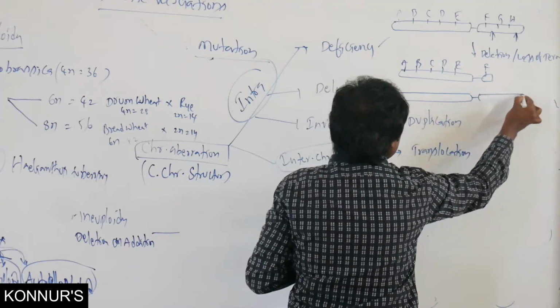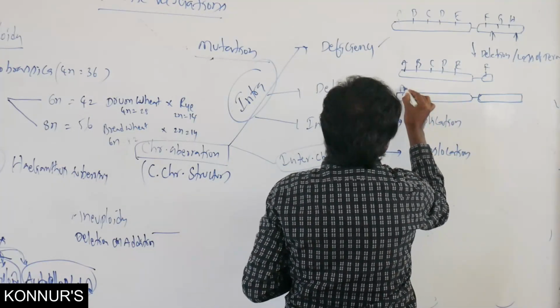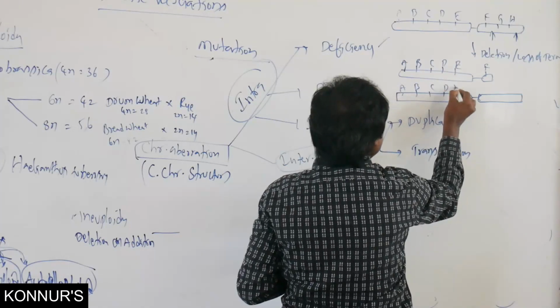Instead of terminal, it lost an intercalary segment.